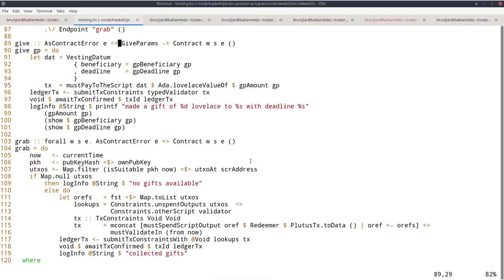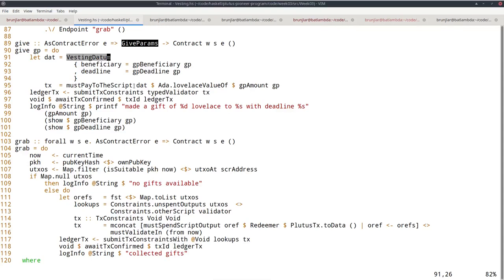First at give. It takes the give parameters. First I compute the datum I want to use. Recall I need the beneficiary and the deadline, and I can get those simply by reading them from the give parameters. Now for the transaction, I need as constraint that I want to create a transaction that has an output at the script address.